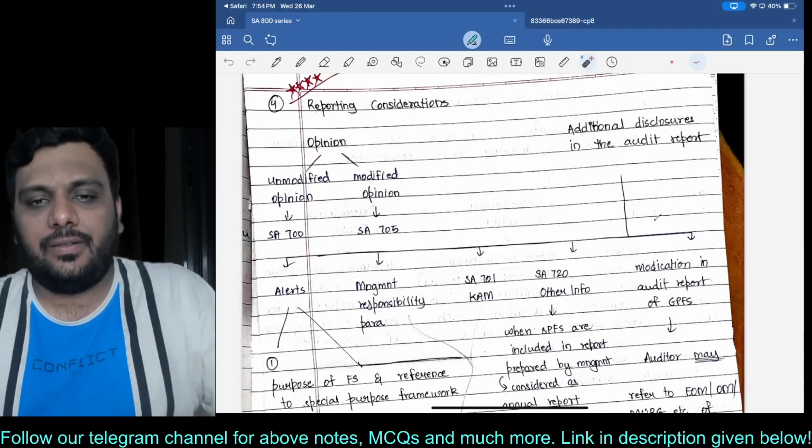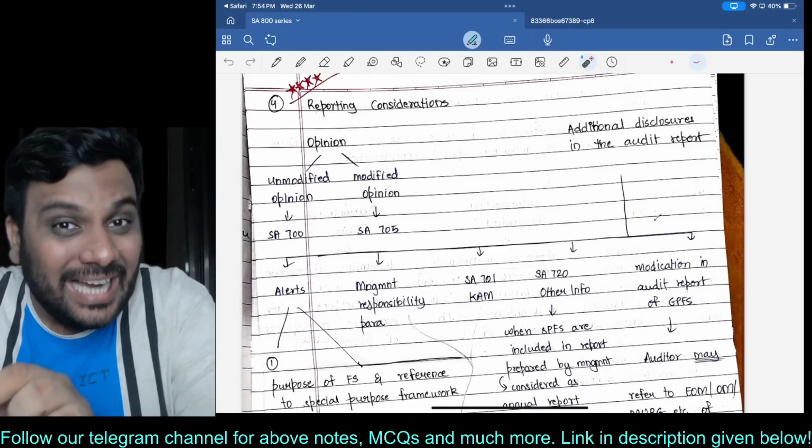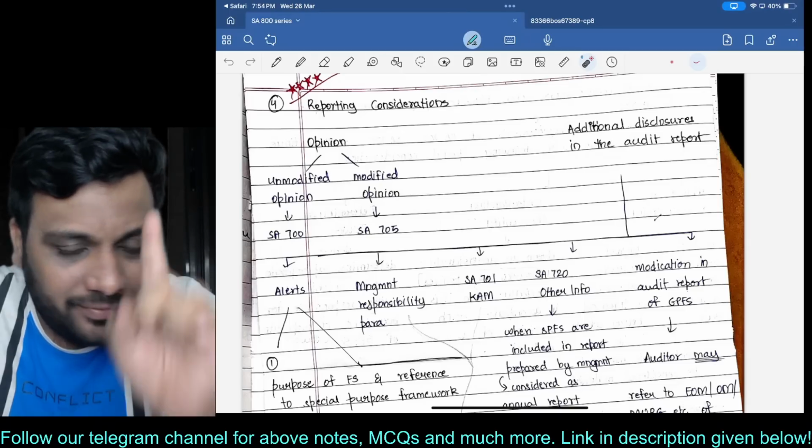And that is where you will have to be very alert. This is exactly where the amendments are. Okay.